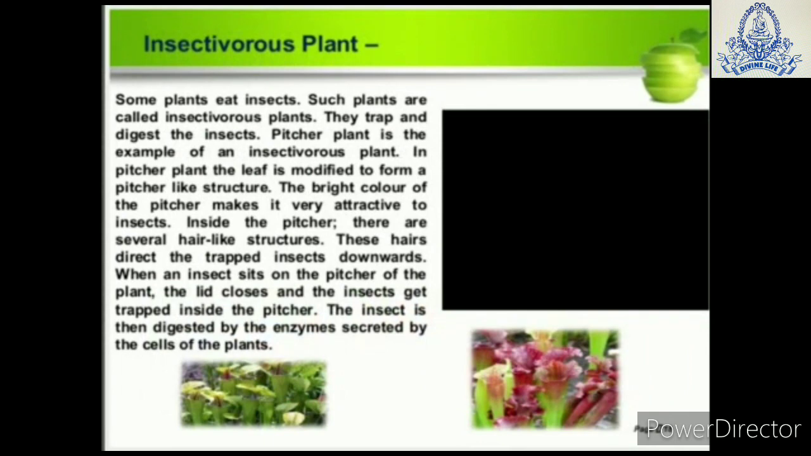Next is insectivorous plants. Some plants eat insects. These are called insectivorous plants. They trap and digest the insects for fulfilling their nutritional requirements. They have digestive juices which digest the insects. The examples of insectivorous plants are Venus flytrap and pitcher plant.